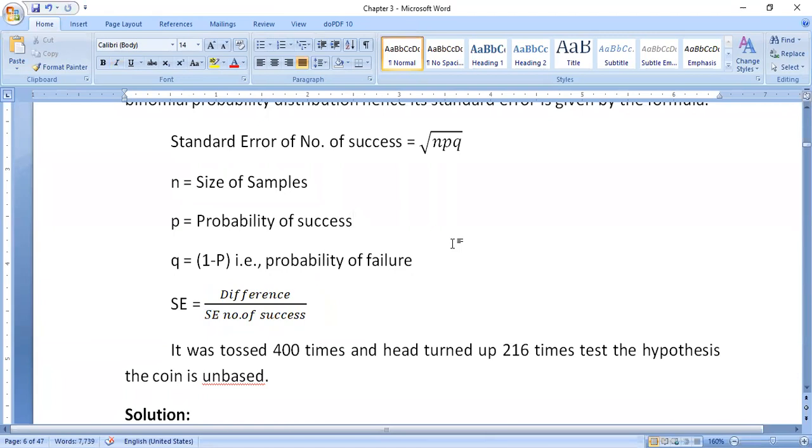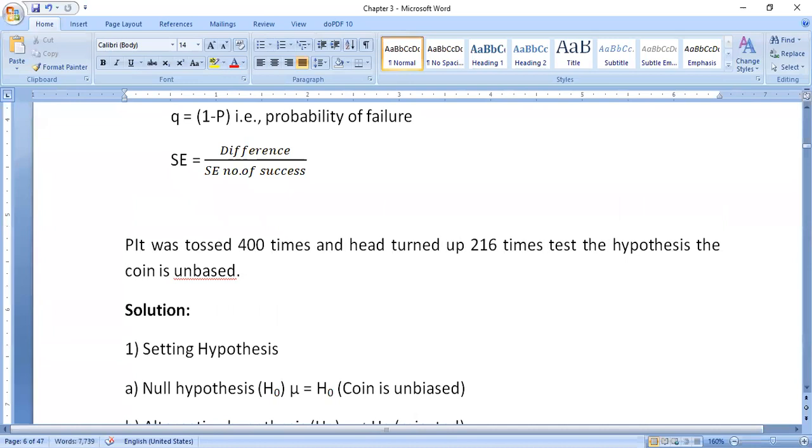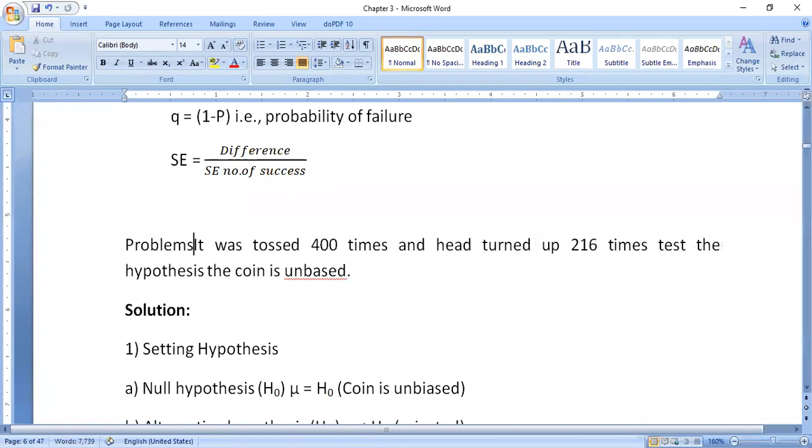Okay, so we will start the problematic part, the first topic, the first method. Observe the question.